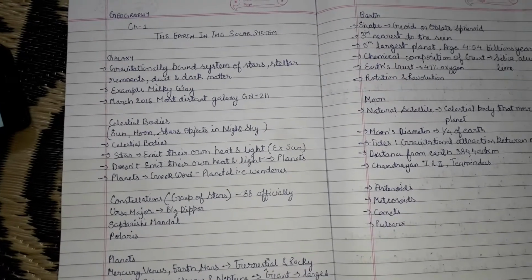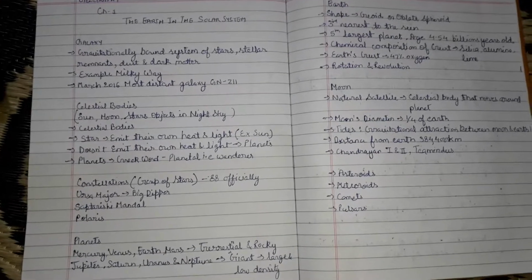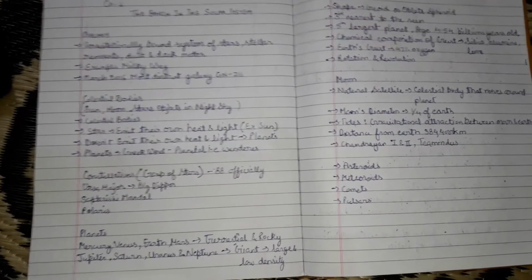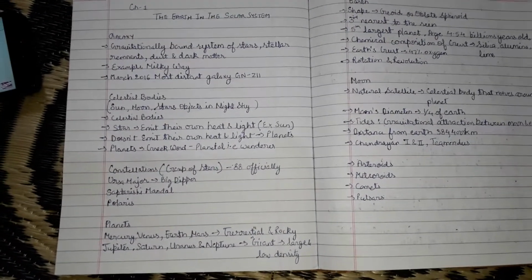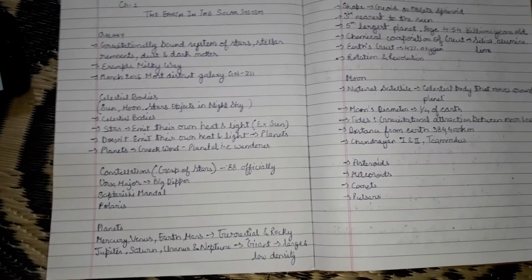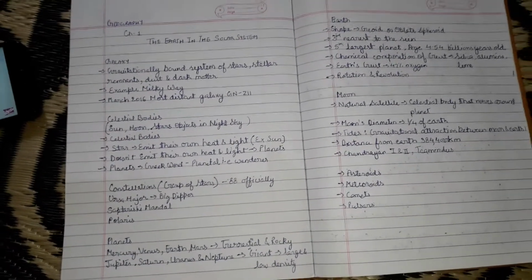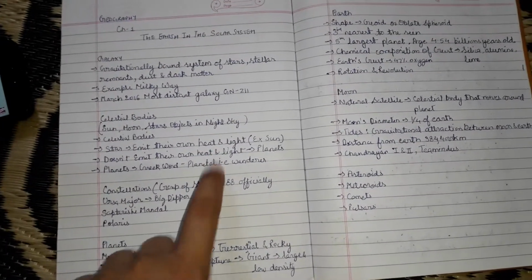Now the sun is one kind of star. We have numerous stars, and their arrangement in a certain manner is known as a constellation. The north star is also known as the pole star and indicates the north direction.